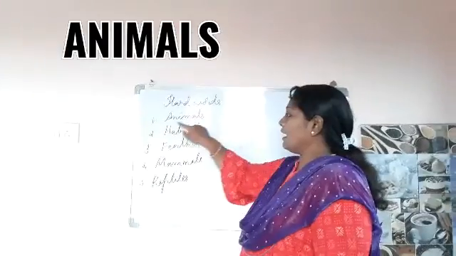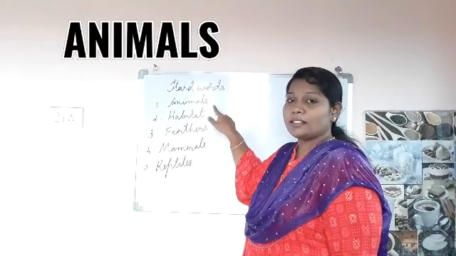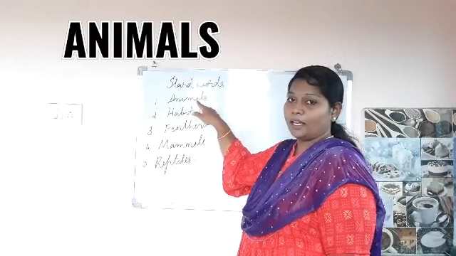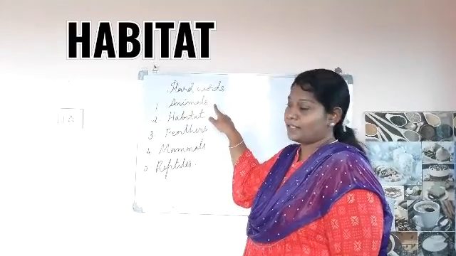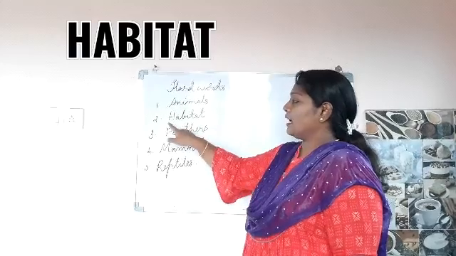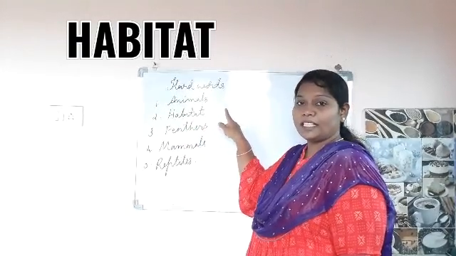Animals. A-N-I-M-A-L-S. Animals. Repeat it, children. Second one. Habitat. H-A-B-I-T-A-T. Habitat.